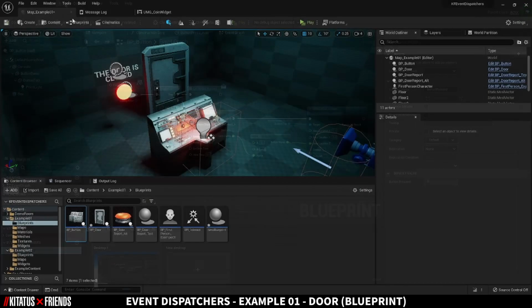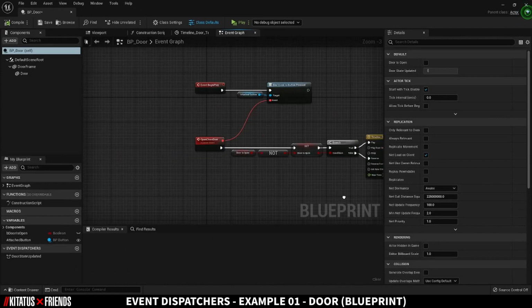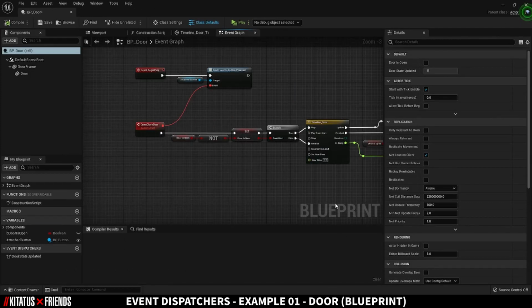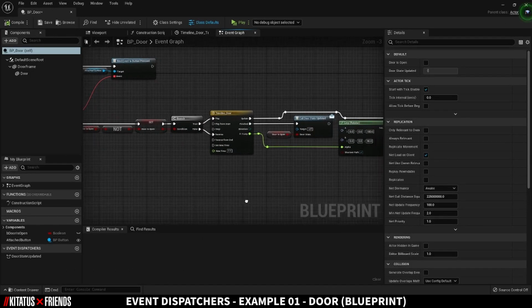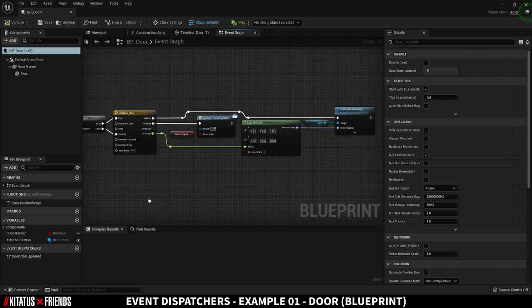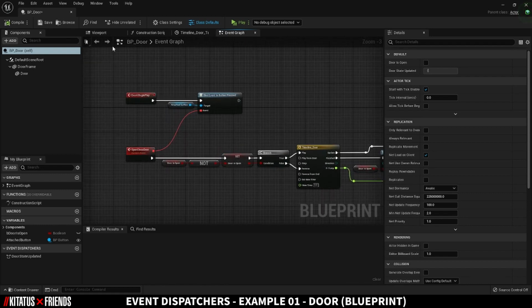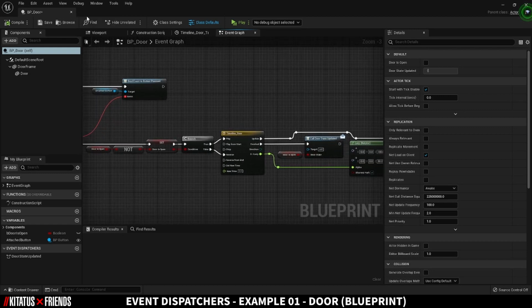Within BP_door, we're saying at the start, listen for when the button shouts button pressed. When that happens, if we're closed, open us, and if we're open, close us. After that, play the animation to move the door. When the animation is completed, shout to whoever is listening that our state has changed and send along our new state too.